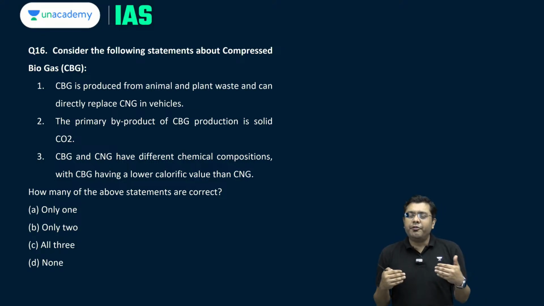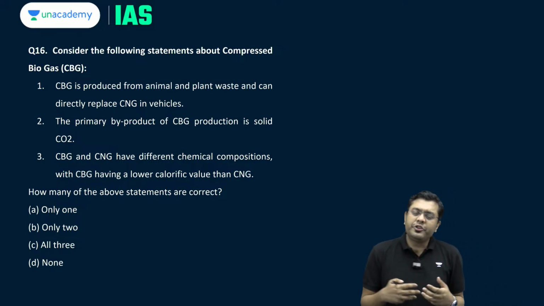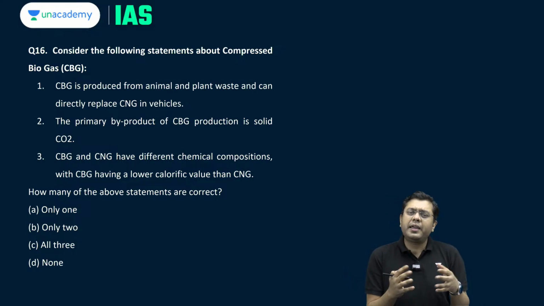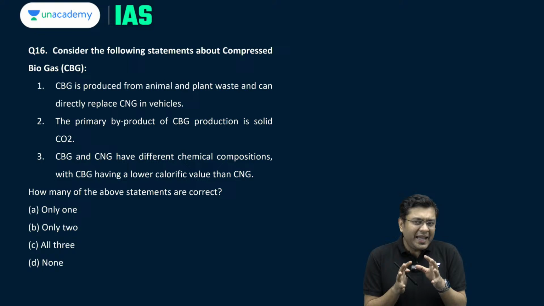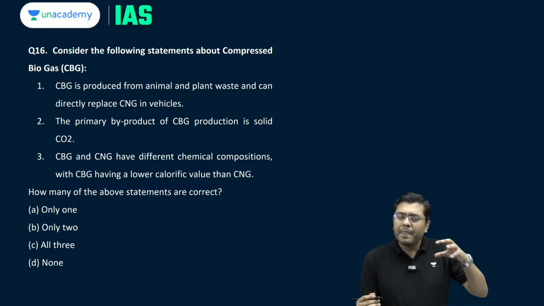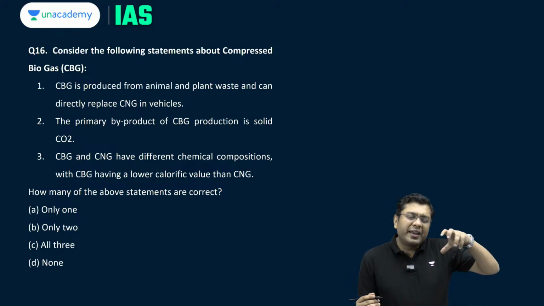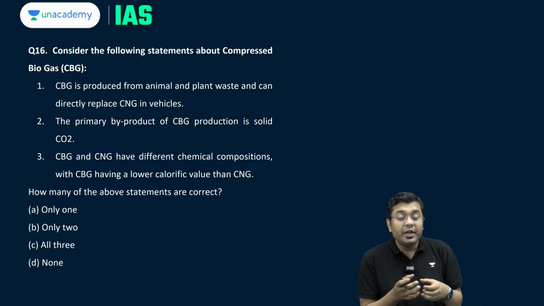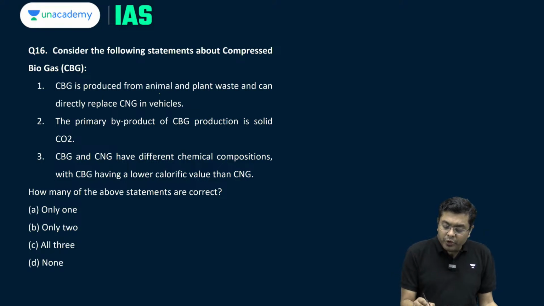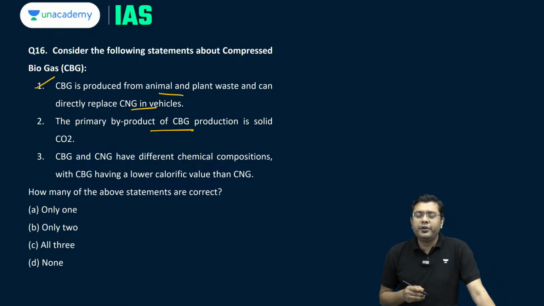Compressed biogas is an energy source produced in a similar manner to how you produce biogas. Methane is the main dominant gas present here, and in CBG, organic wastes are digested, and then this biogas is cleaned of various impurities, and you have the CBG extracted out of it. So, CBG is produced from animal and plant waste and can directly replace CNG in vehicles. This is correct. Primary byproduct of CBG production is solid CO2.